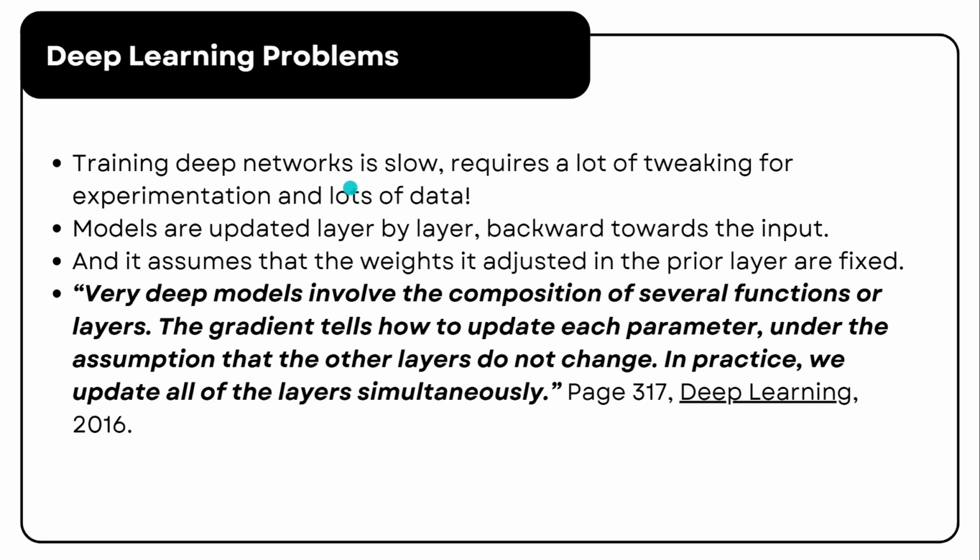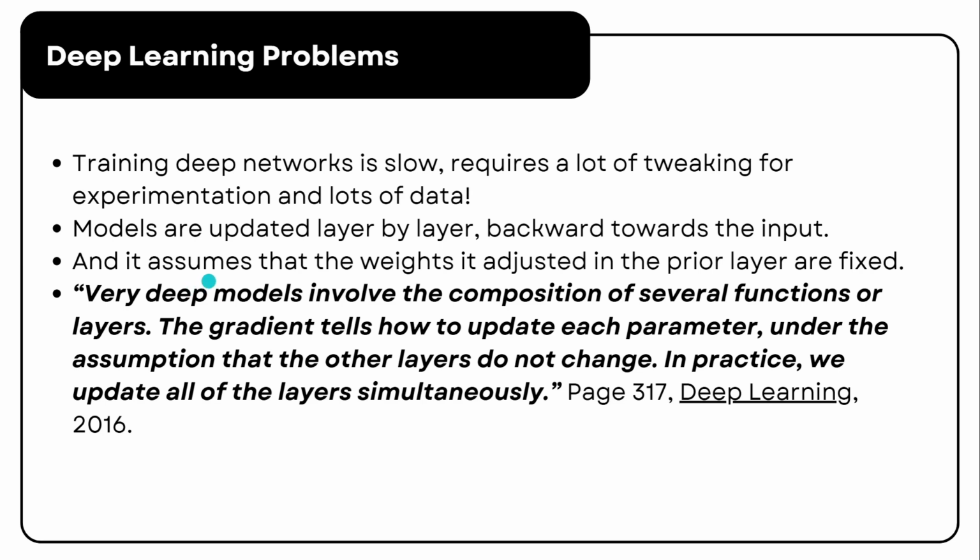Training deep learning networks is slow. It requires extensive parameter tuning and numerous small adjustments, a lot of experimentation, and of course, vast amounts of data. Additionally, models are updated layer by layer, moving backward from the output to the input using backpropagation.